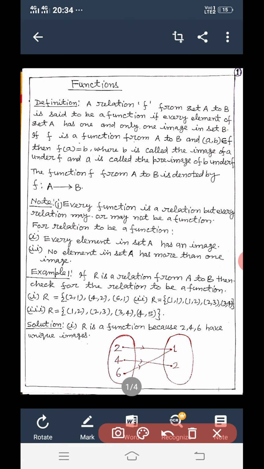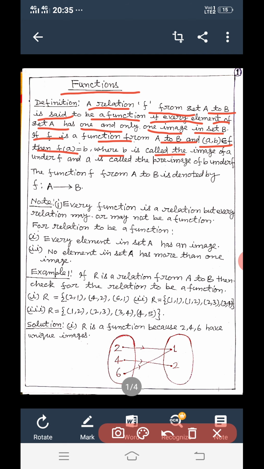Now we define function. A relation f from set A to set B is said to be a function if every element of set A has one and only one image in set B. If f is a function from set A to set B and (a, b) belongs to f, then f(a) is equal to b, where b is called the image of a under f and a is called the pre-image of b under f.